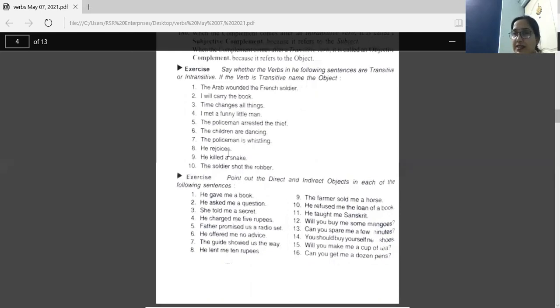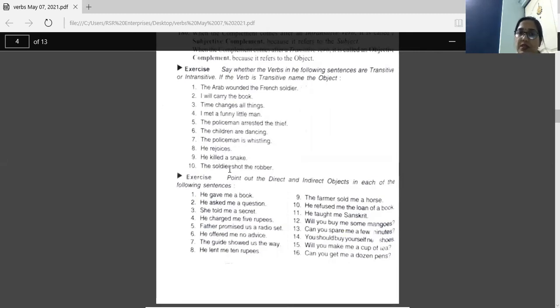He rejoices. Rejoices is the verb, no object given there. And the meaning is complete there. So rejoices is an intransitive verb. He killed a snake. The verb is killed. Killed what? A snake. So a snake is the object. And this is a transitive verb. Killed is a transitive verb because it is carrying an object.